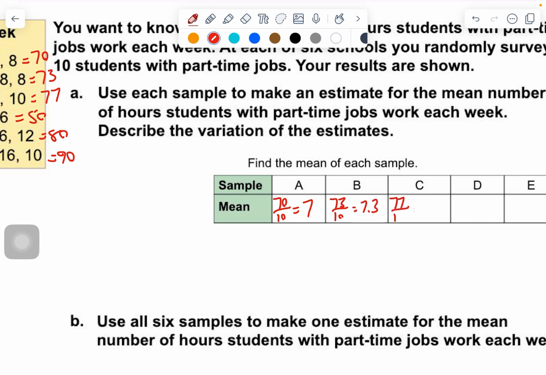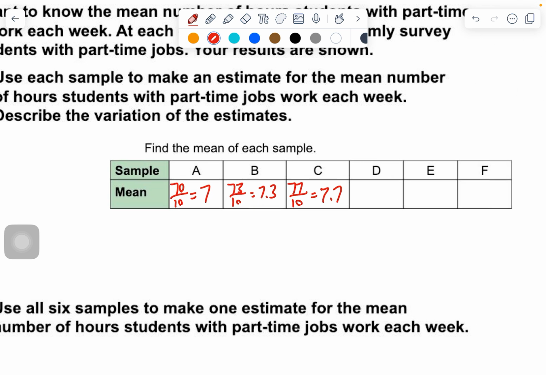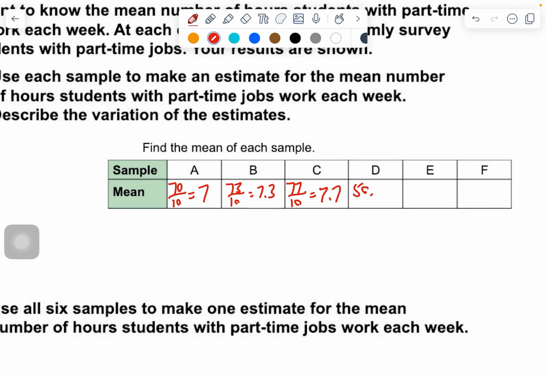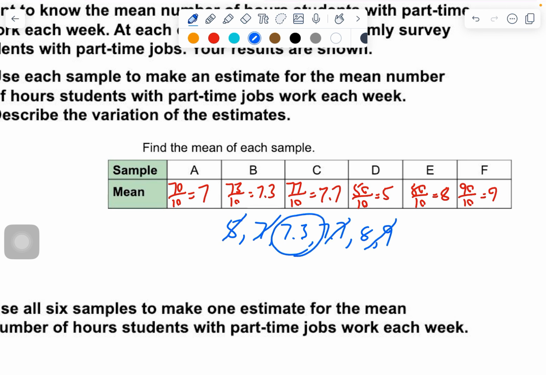We do all these samples, we take our averages of the samples, and then we can take our average of our average, or we can take the median of our average. In most cases, statisticians actually like to use the median because there's these things called outliers. So let's just stick with the median in this case. So we took our average. Now let's put them in order, least to greatest: 7, 7.3, 7.7, 8, and 9. And we would say that the measure of center is 7.3.